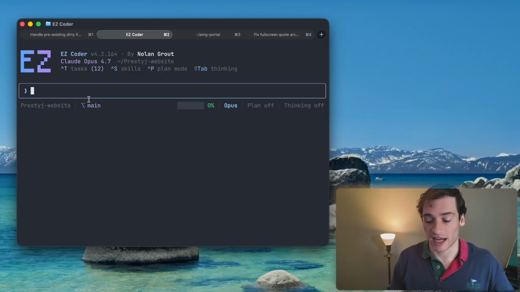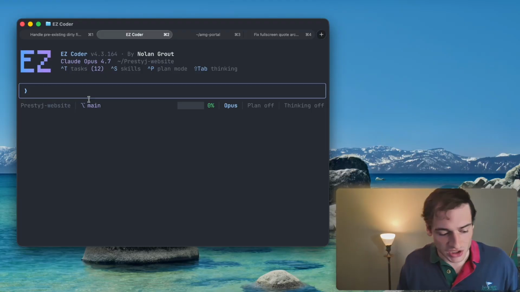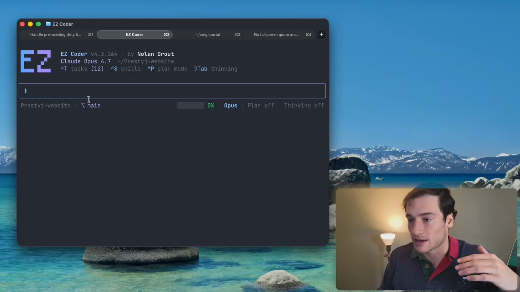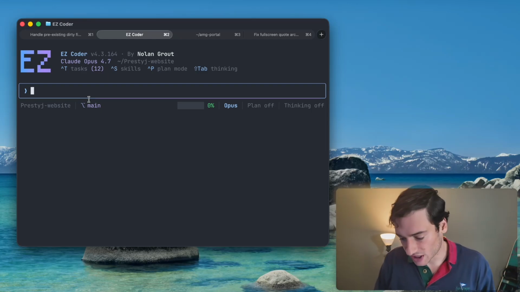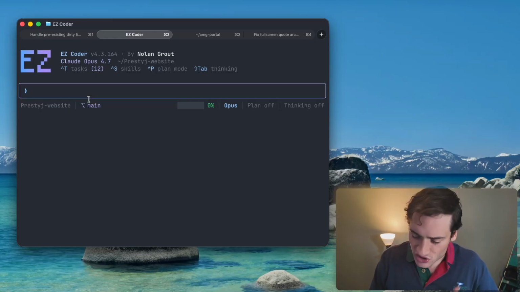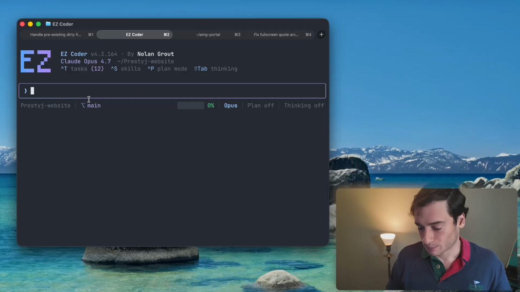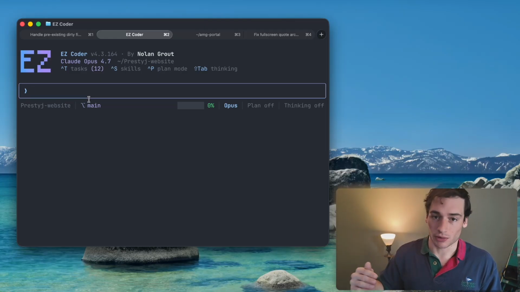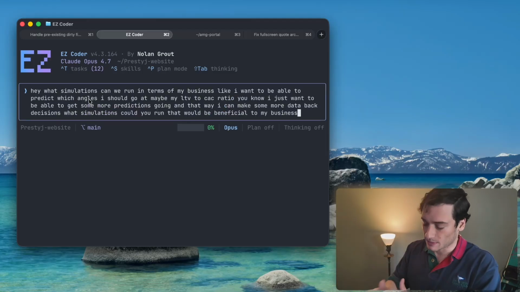Now, one thing you can ask is, hey, what simulations can we run in terms of my business? Like, I want to be able to predict which angles I should go at, maybe my LTV to CAC ratio. I just want to be able to get some more predictions going, and that way I can make some more data-backed decisions. What simulations could you run that would be beneficial to my business? Again, if AI right now doesn't know your business because it's not in your project yet, or it doesn't have the context, just feed it the context and then do the same kind of thing.